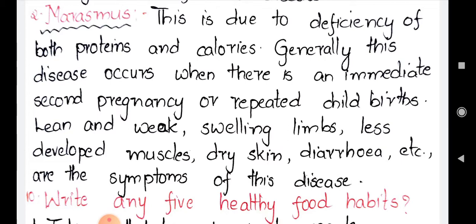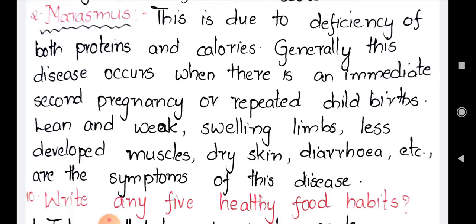Due to the lack of proper nutrients, even after birth the child will be facing a number of problems, like the child will become so weak. Why? Because the baby did not get the nutrients when it was in the mother's womb. First of all, if the mother is not having the nutrients, from where can the child get the nutrients? So even after birth the baby becomes so lean, the limbs, nothing but hands and legs, will be swollen, less developed muscles, so there will be no proper muscle development, dry skin, diarrhea. These are the symptoms of this disease.